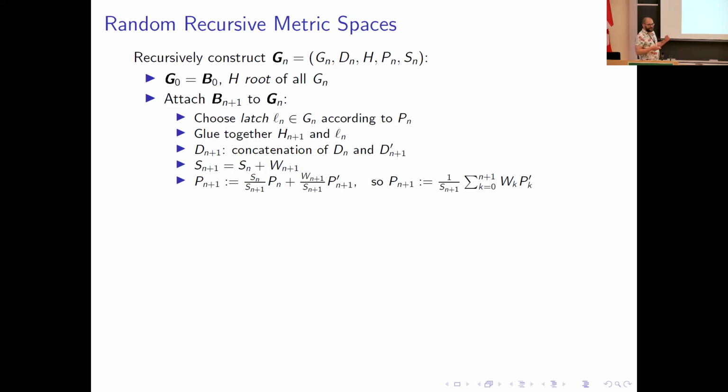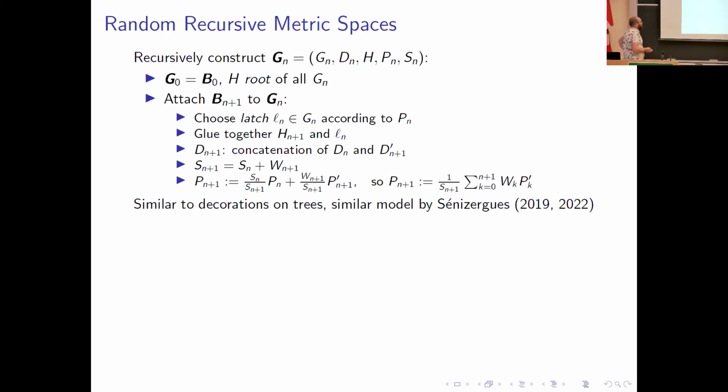So essentially, for the next latch, with probability Sn over Sn plus 1, we select a point in the old random recursive metric space. And with probability Wn plus 1 over Sn plus 1, we select a point within the new block that we've attached. So I'm just joining the two probability measures in this weighted fashion.